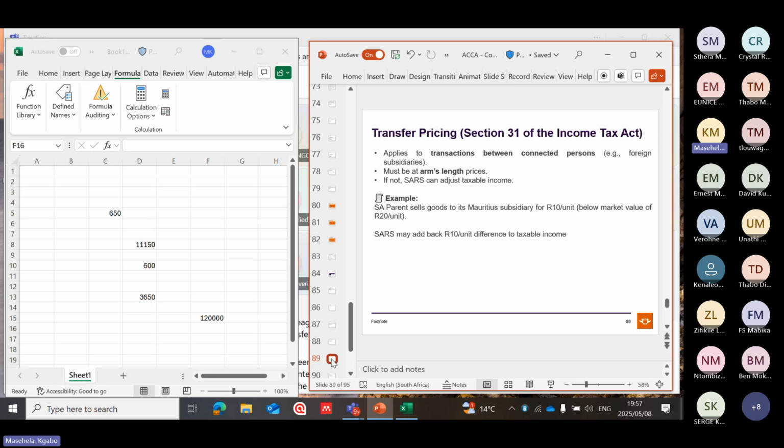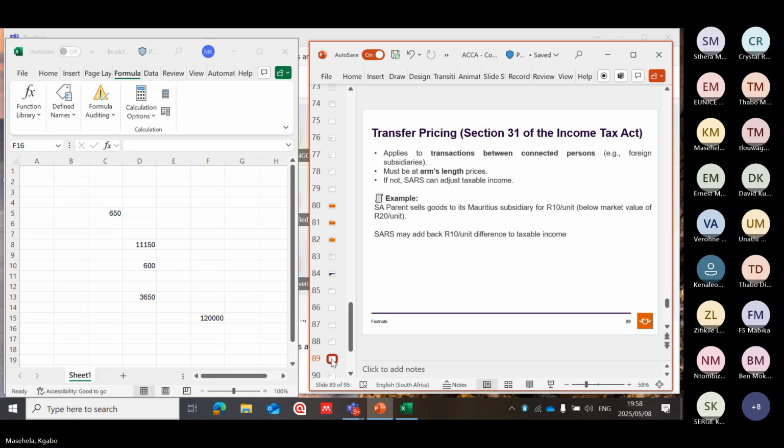In simple terms, it means the price, terms and conditions of the transactions are what they would be on the open market between strangers, not distorted by family ties, company affiliations, or other connections like political connections. It must be an arm's length transaction. That's why I've explained that there must not be an influence in any way. If there's an influence, then SARS can adjust that particular transaction.